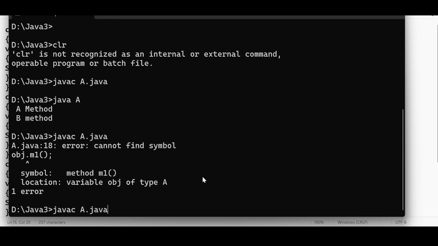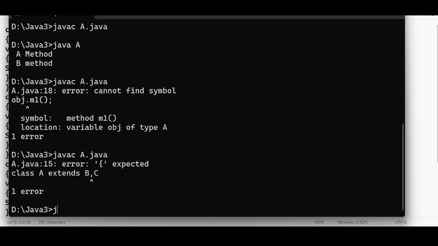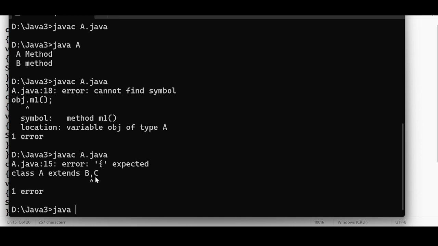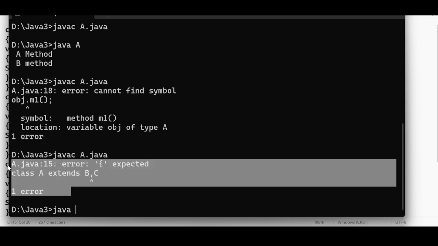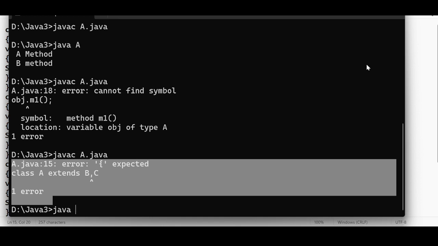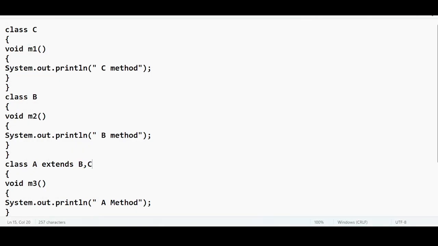Java A.java. See, it says expected something. It is pointing an arrow at B comma C. We need to decode this error. Why is it saying this? This is representing multiple inheritance. What does it really mean?